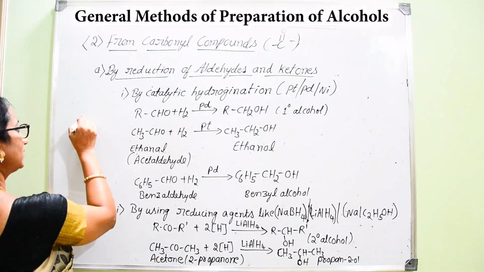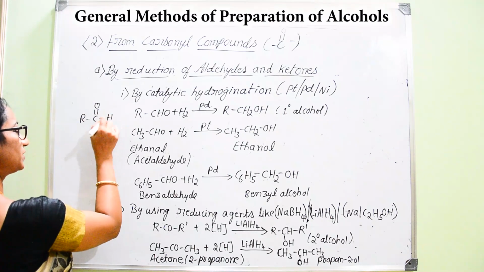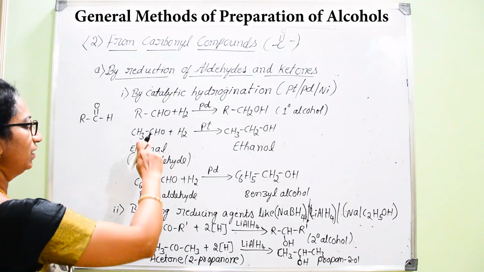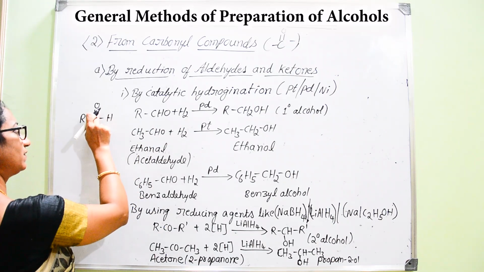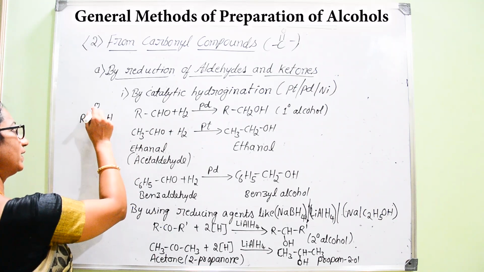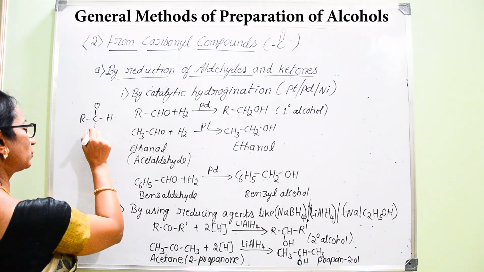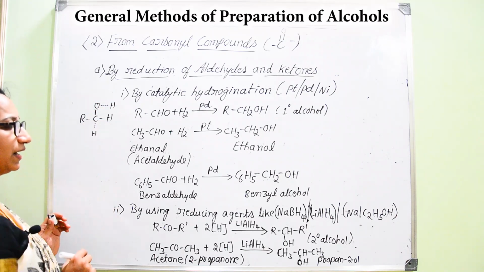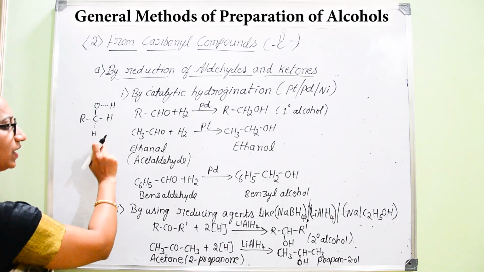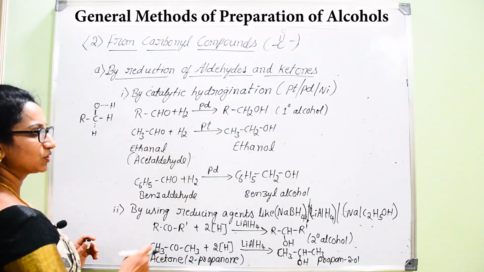Here we can consider R bonded to C double bond O, single bond H, that is RCHO. For the addition of hydrogen, the double bond between carbon and oxygen must break, so that one hydrogen atom adds to the carbon atom and one more hydrogen atom adds to the oxygen atom. It results in the formation of RCH2OH. What type of alcohol is it?